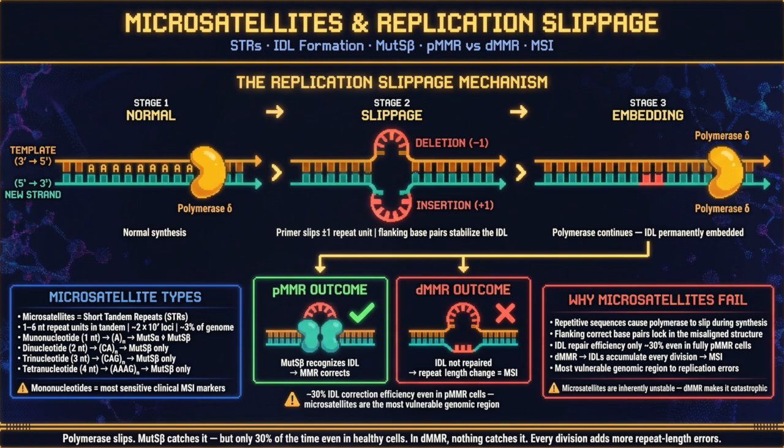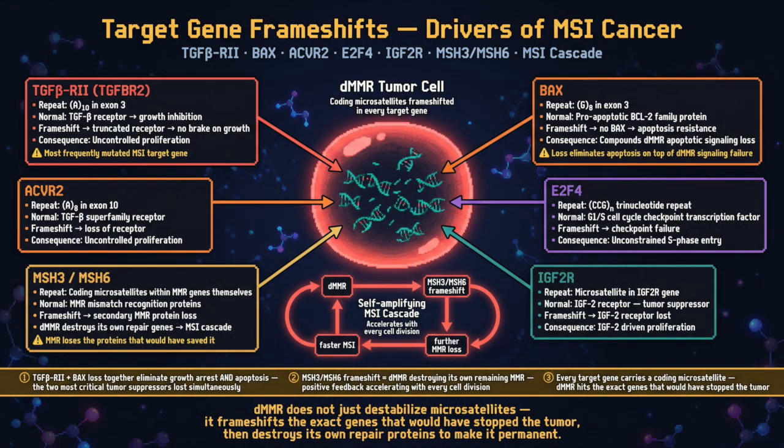Short repeats can slip in line, repair should fix them every time. If repair is lost, the shifts stay free. That repeat drift is called MSI. MSI can hit key genes too, growth and death can drift from view. Repair genes can be damaged too, so MSI keeps pushing through.